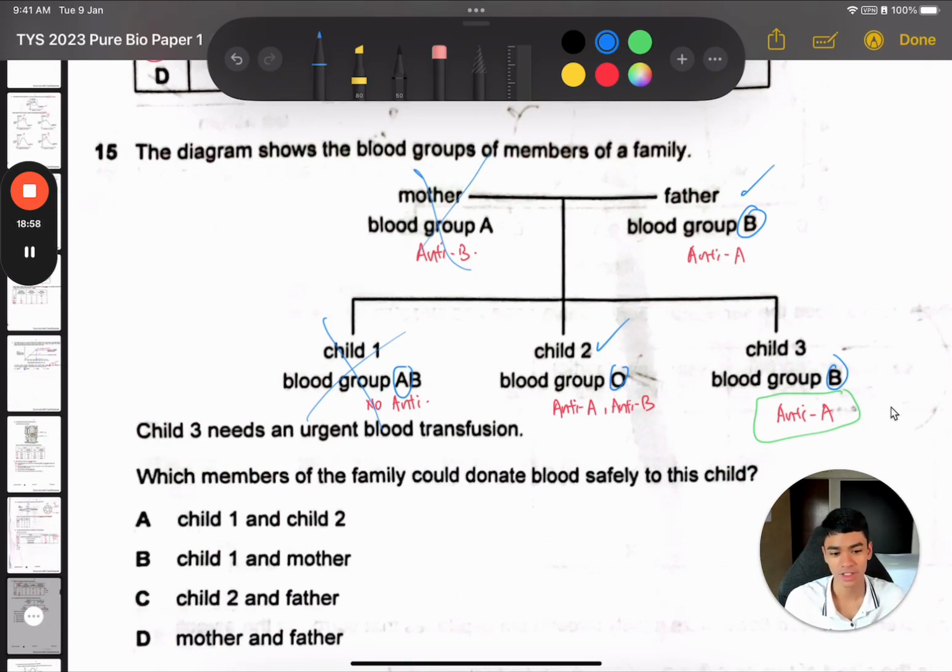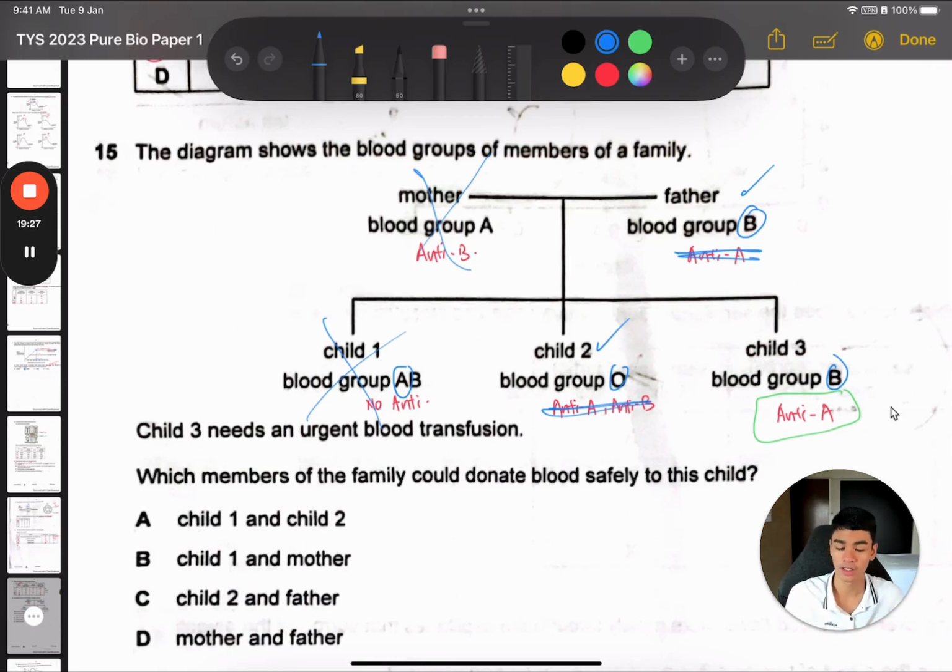Why does it work? Because when doing a blood transfusion, they only take the red blood cells, they separate out the blood plasma, and that means that we're not going to transfer the antibodies of that donor. So you don't even have to worry about these antibodies for the donor. Okay, I know it's a huge confusion point. For many students, they're like, hey, wait, but it shouldn't work because the antibodies of the donor will go and mess with the recipient, but you don't have to care.